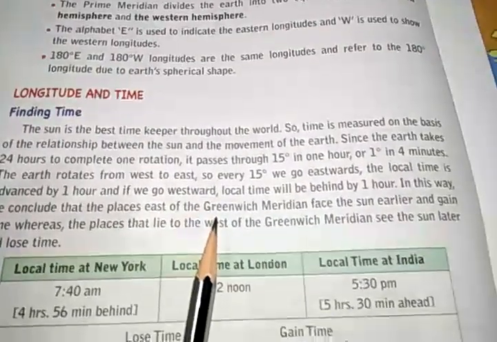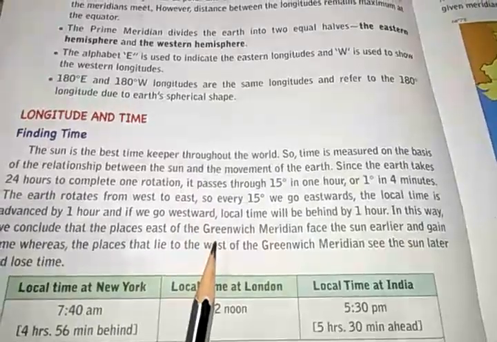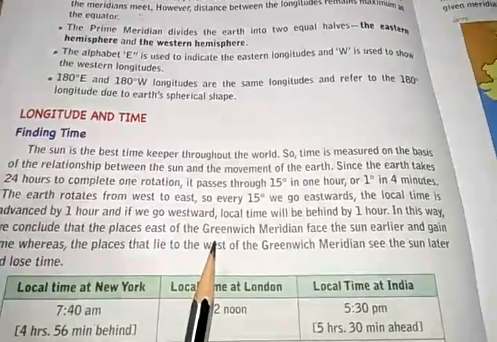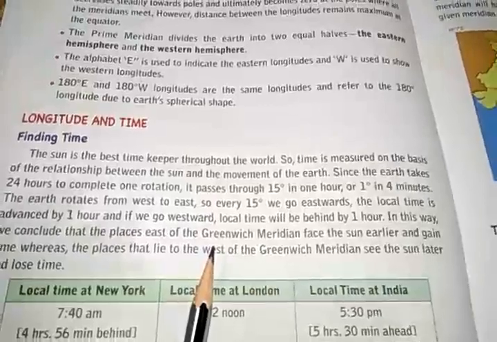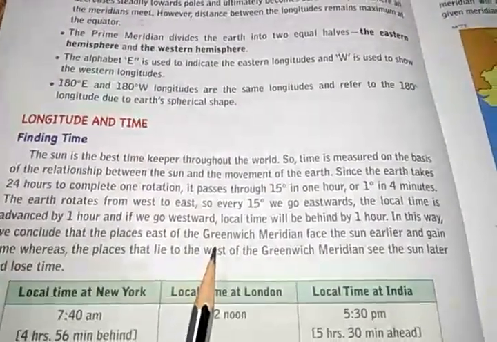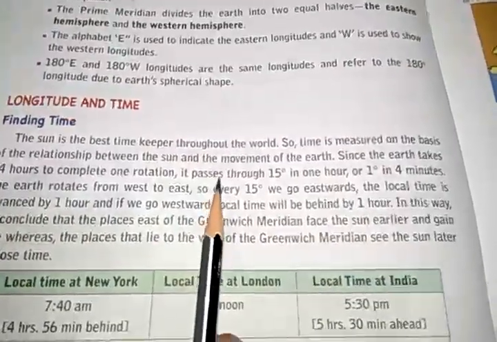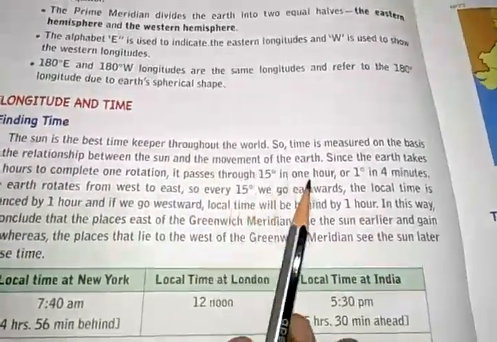And if you rotate the ball slowly, you will see that slowly the dark portion will come under the light, and the lighted portion will go to the dark side. So this is how we see the relationship between the sun and the movement of the earth.